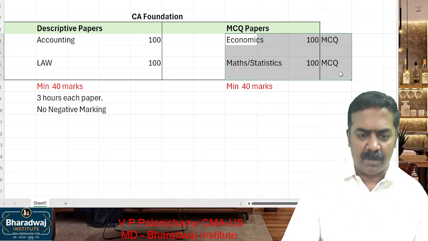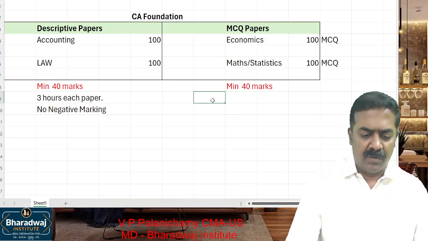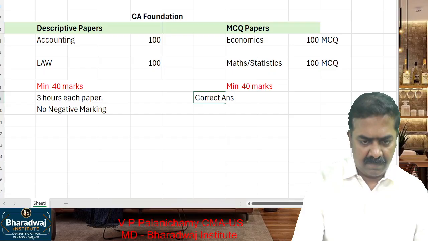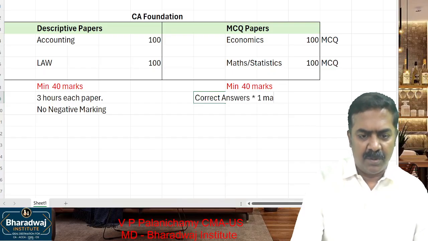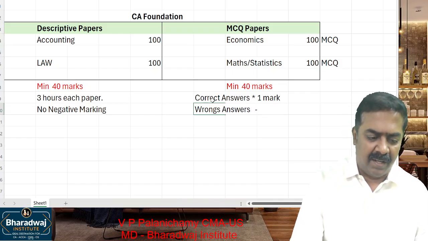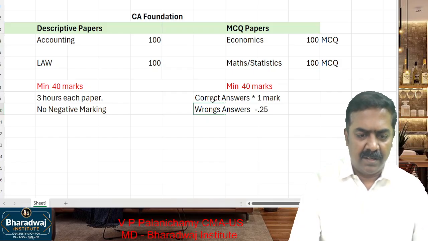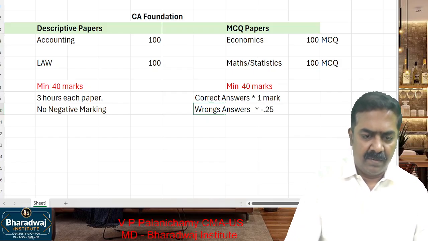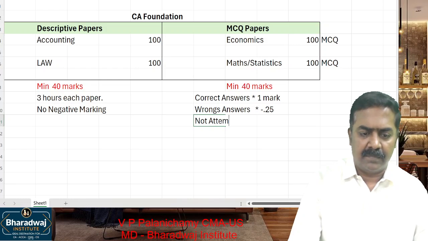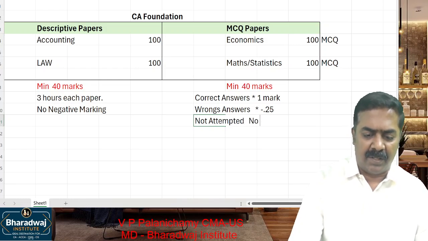But when it comes to your multiple choice question paper, for correct answers, into how many marks? 1 mark. For wrong answers, minus 0.25. For the questions not attempted, no plus, no minus.